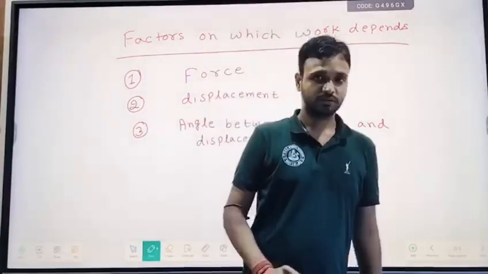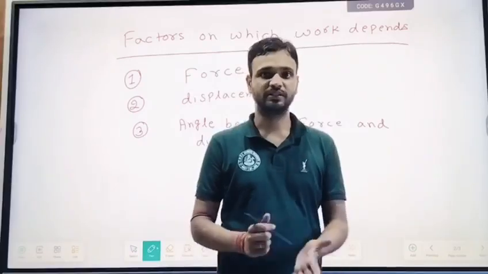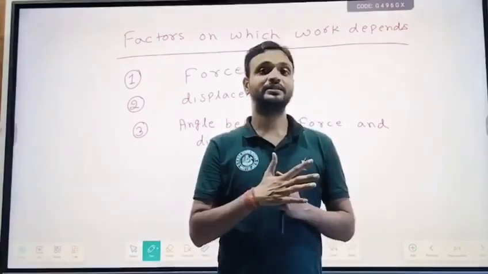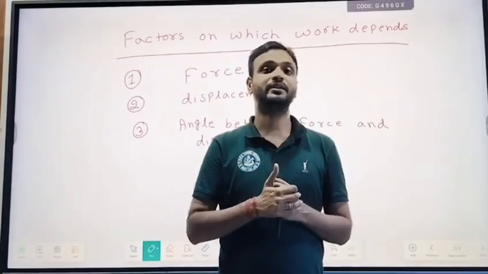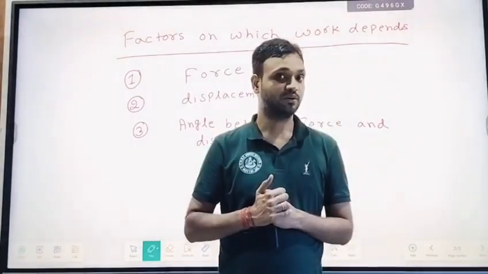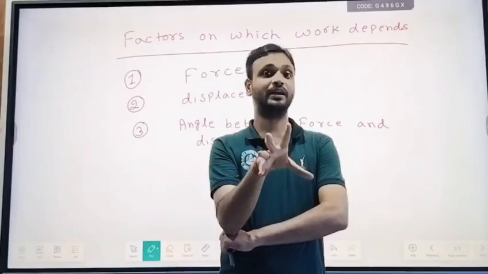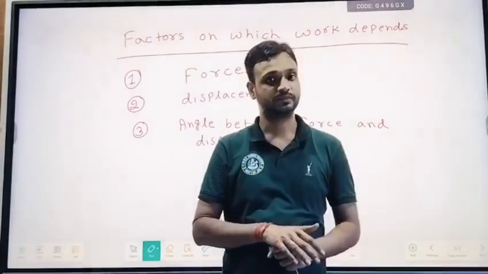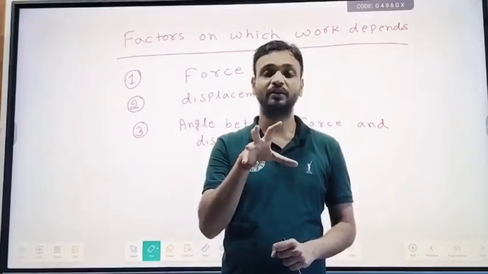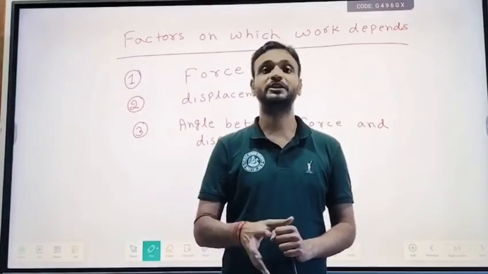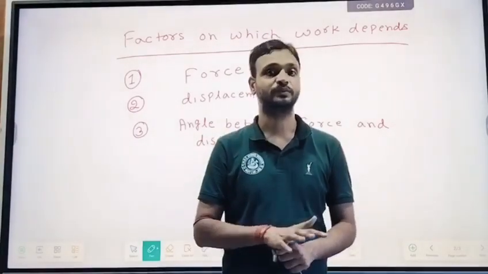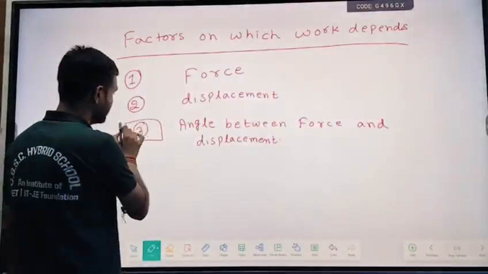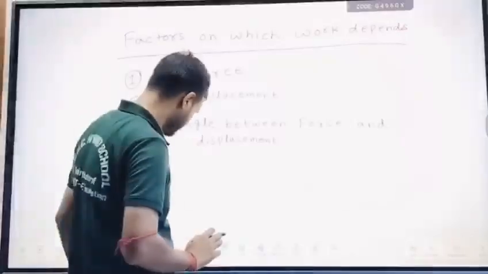Earlier I told you that whenever there is a displacement, work is done. But I am telling another thing now. There are some cases where, even if displacement occurs, work is zero. I told you if no displacement, no work. But there are some cases where, in the case of displacement, work is also zero. So how is it possible that a force is causing displacement, displacement is happening, still work is zero? This is happening because of the third condition, and that is the angle between force and displacement.